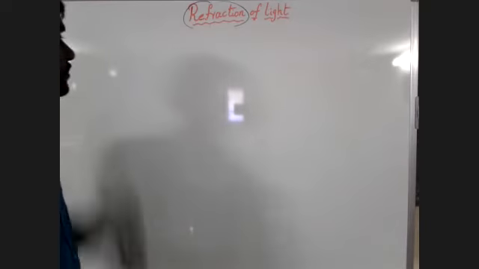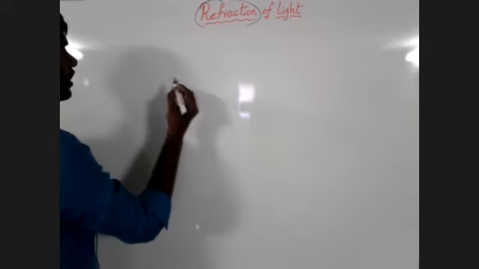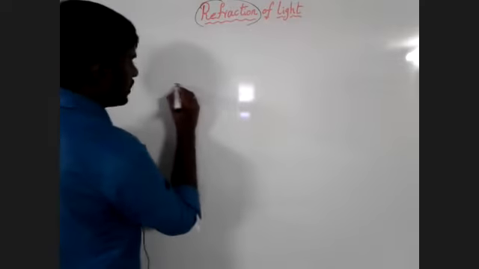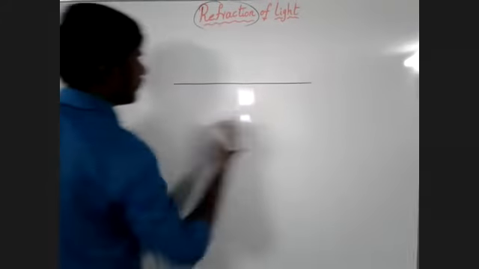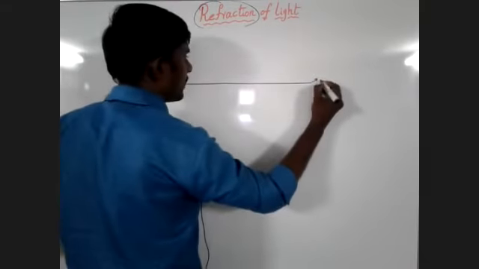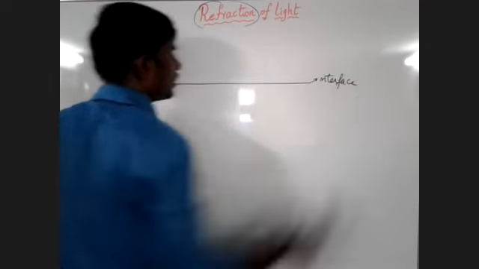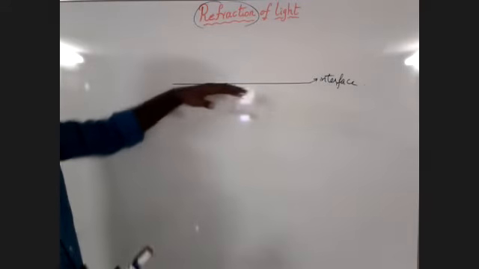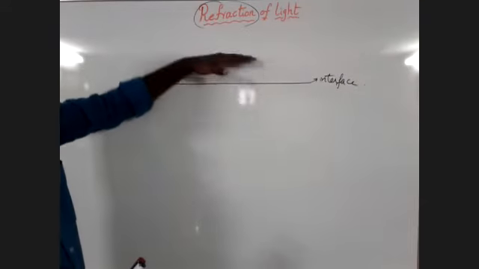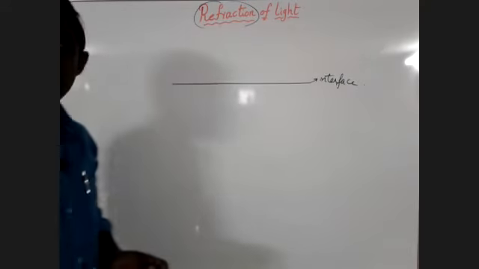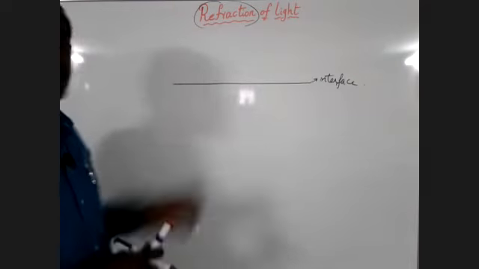Okay, see, now let us consider an interface. What is an interface? Interface means a line which separates the two mediums.